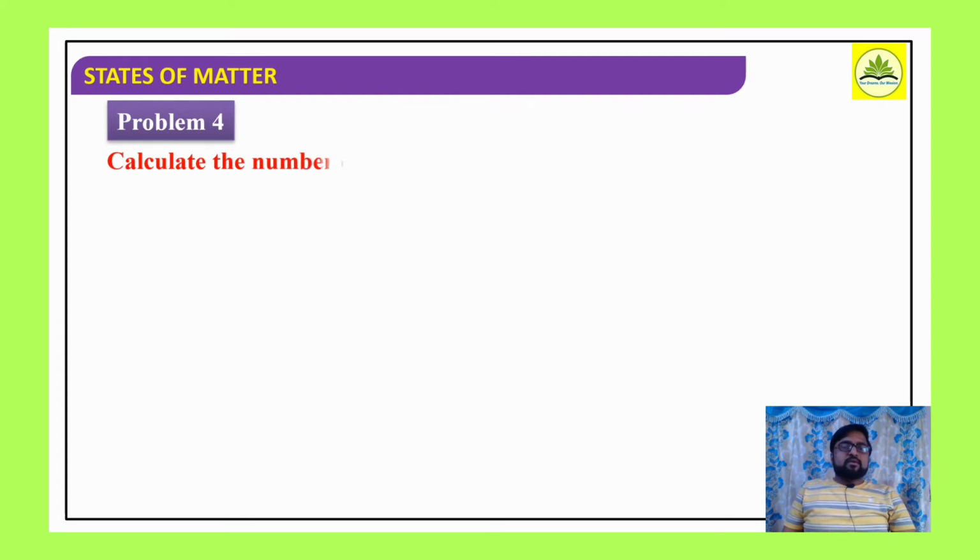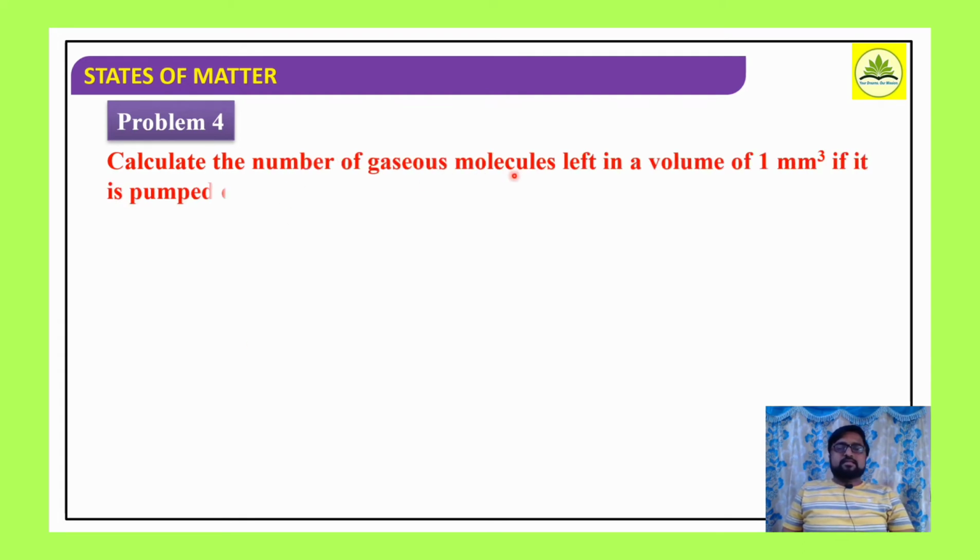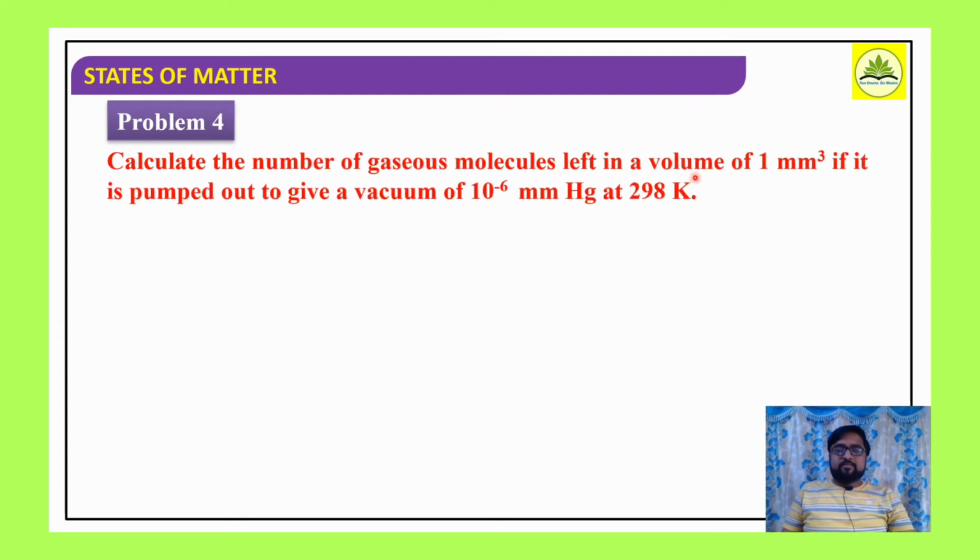Well, next, problem number 4. Calculate the number of gaseous molecules left in a volume of 1 mm³ if it is pumped out to give a vacuum of 10⁻⁶ mm of Hg at 298 Kelvin. So what they are asking: calculate the number of gaseous molecules left in a volume of 1 mm³ if it is pumped out to give a vacuum of 10⁻⁶ mm of Hg at 298 Kelvin temperature.